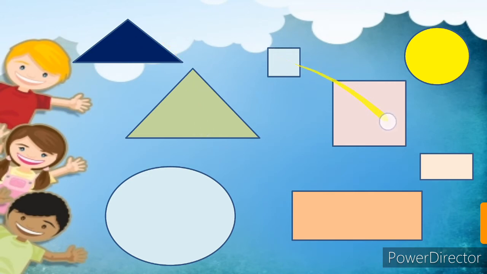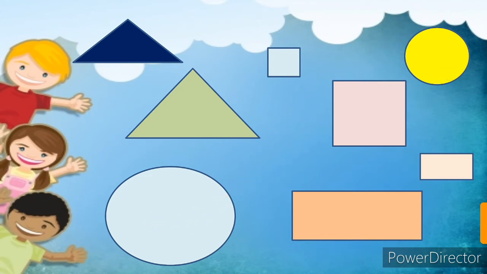Both are squares but not the same size and not the same color. Both are rectangles, and these are circles, but not the same in size and color.